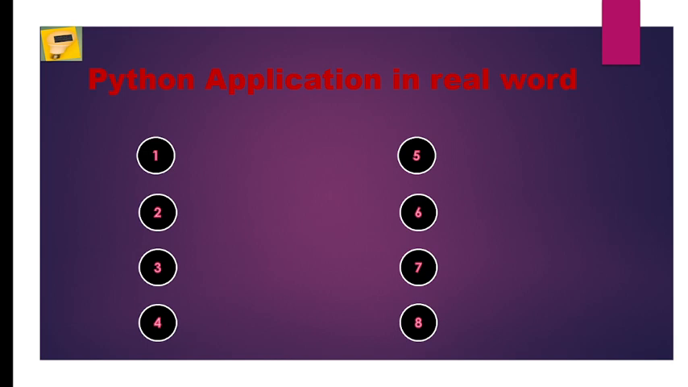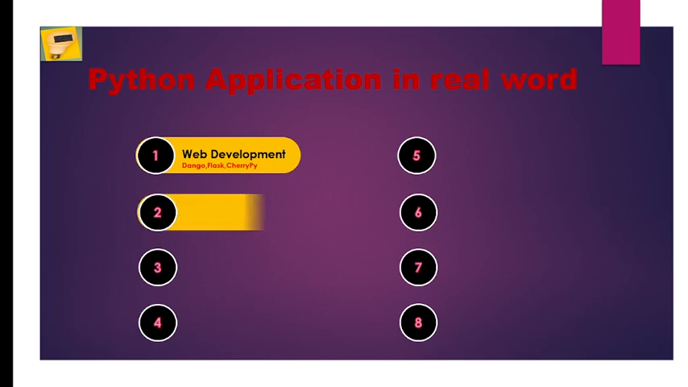Python applications in the real world. What are the applications in the real world? Python is used in web development. These are the main frameworks which are available in Python. Django, as you know, Django is a heavyweight Python framework. Flask is lightweight. CherryPy is also a main framework used.